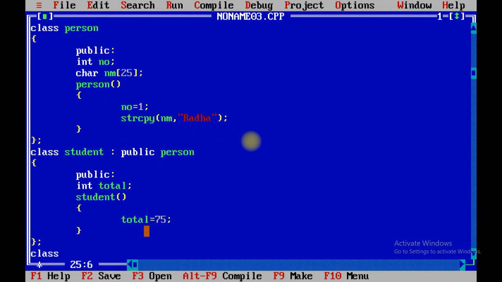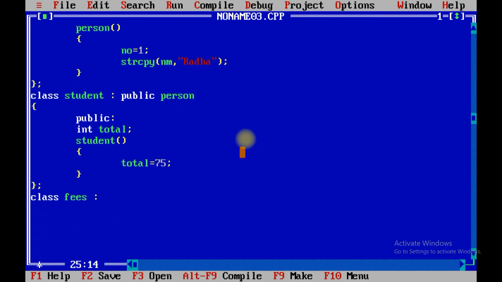Now we are going to create one class called fees. Now over here, remember one thing, that student inherits person, but when you are going to create the fees class, at that time it inherits the student class, because we are going to use multi-level inheritance, which represents a floor, right?